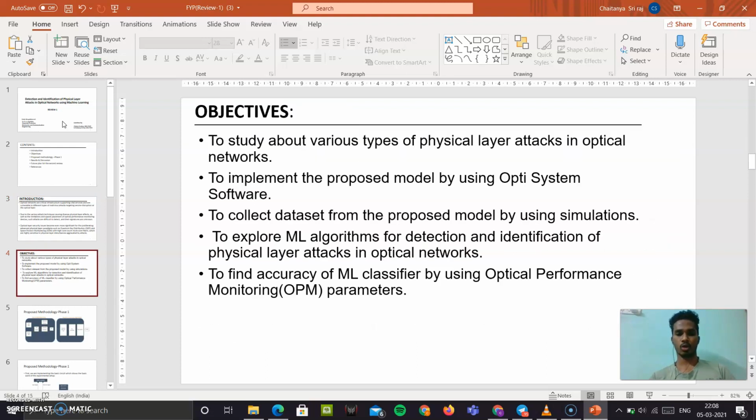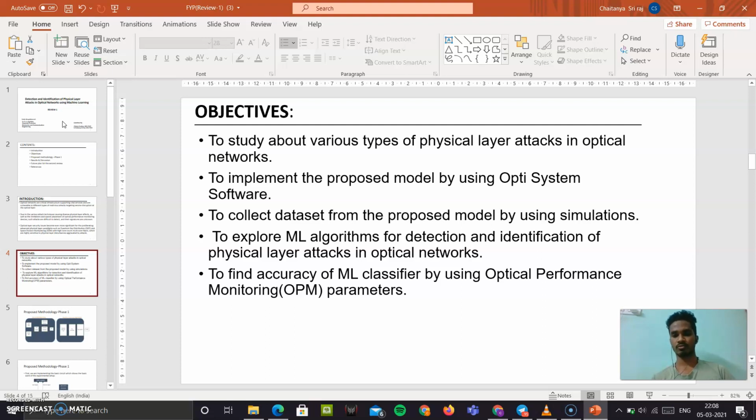So coming to the objectives, these are the things which we are doing. Firstly, to study various types of physical layer attacks in optical networks. As I said before, we have studied the attacks: the in-band jamming attack, the out-of-band jamming attack, and the polarization modulation attack. The next thing is to implement the proposed model using OptiSystem software. This we actually did in this review.